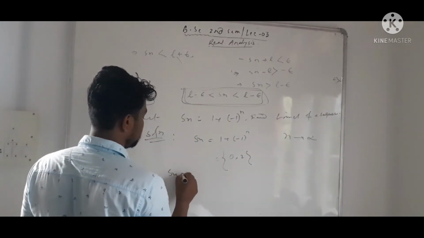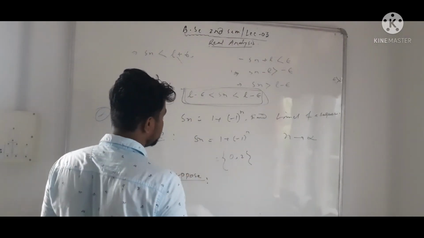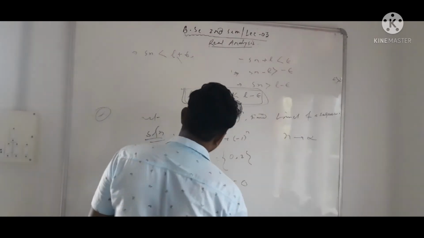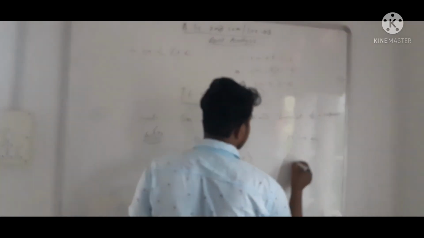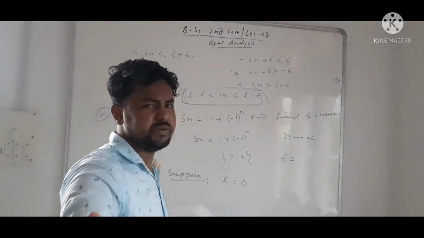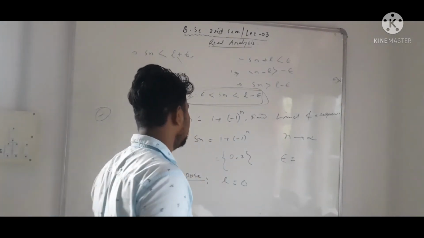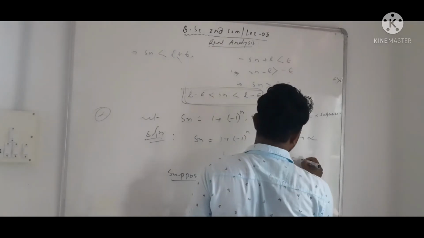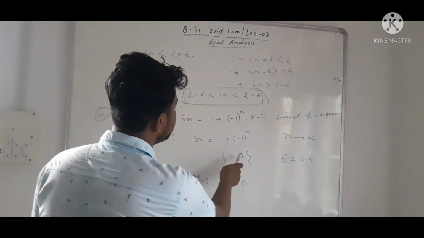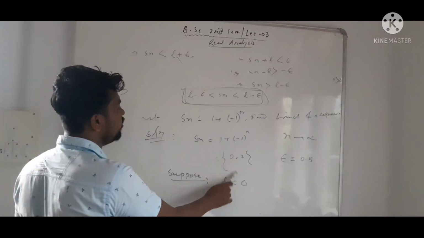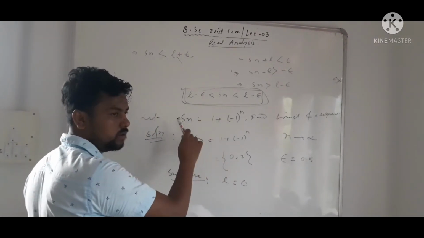Suppose L equal to 0. Epsilon equal to a very small positive number. So what will we write? We will write 0.5. We have to check whether this 0 is a limit of the sequence Sn or not.